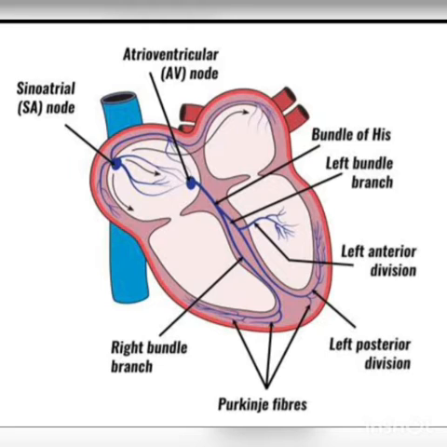Okay, so firstly we'll see what is the SA node. SA node is the sinoatrial node, and where is it located? It is located at the upper side of the right auricle, and it is a special kind of nodal tissue which initiates the electrical impulse in the heart. Then this impulse is spread and captured by the next node, the AV node, that is the atrioventricular node. As the term atrioventricular node itself tells you, it is located near the atrioventricular valve.